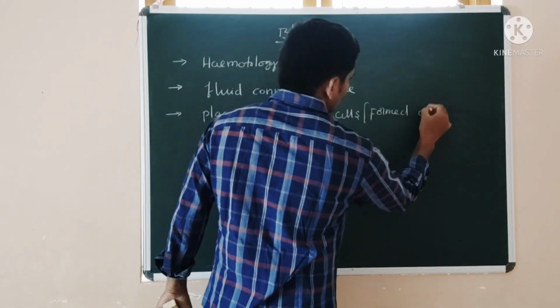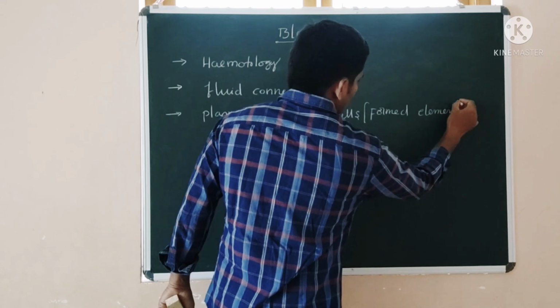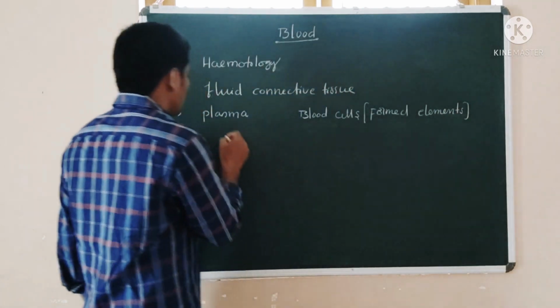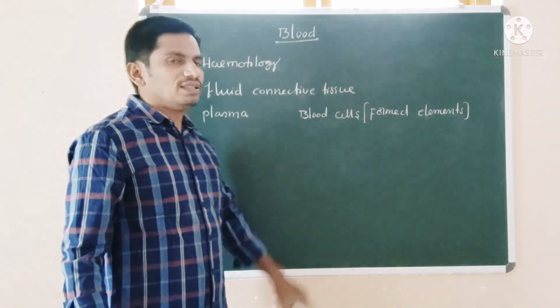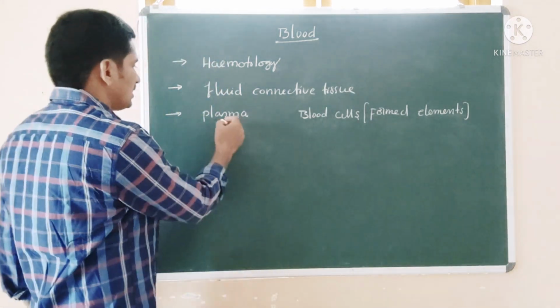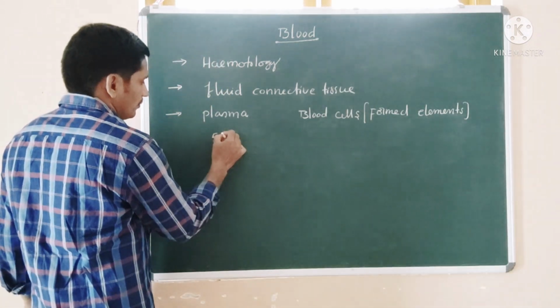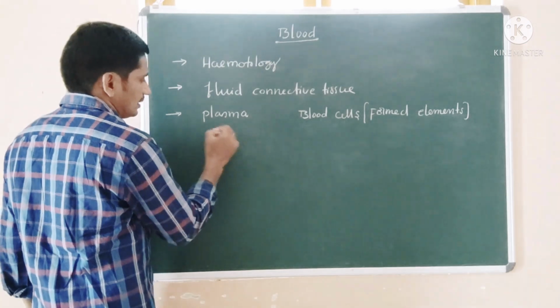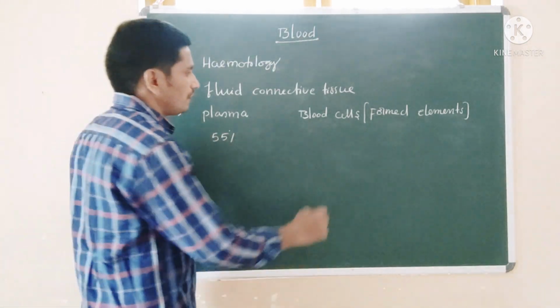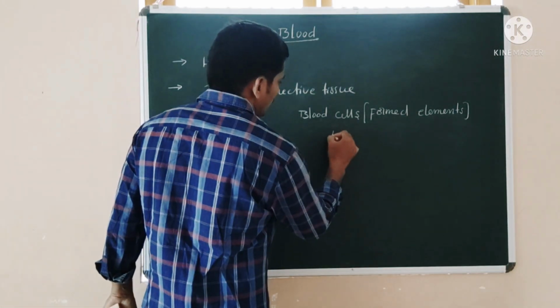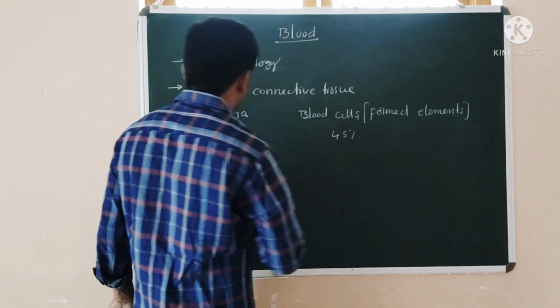Plasma and formed elements, right? Plasma makes up 55% of blood. The rest, the corpuscles or formed elements, are 45%.